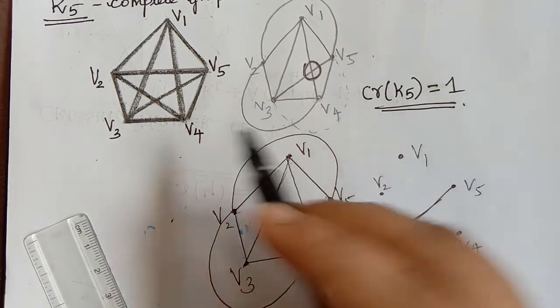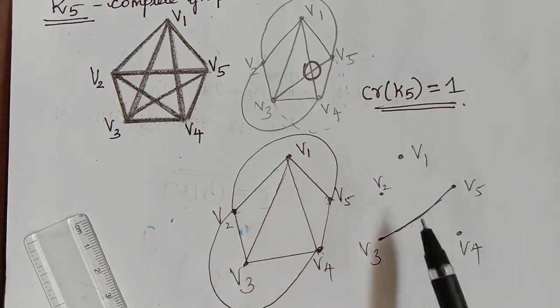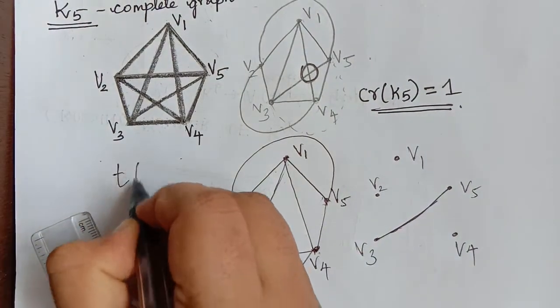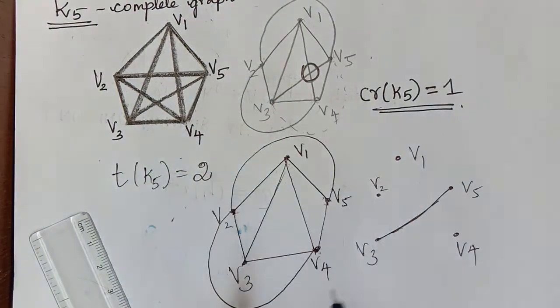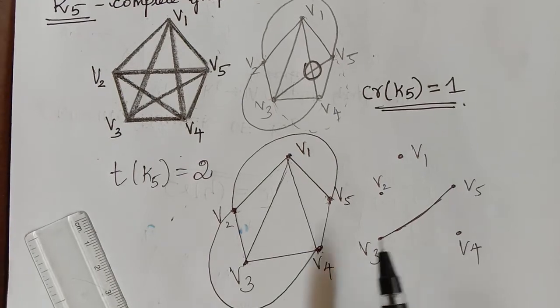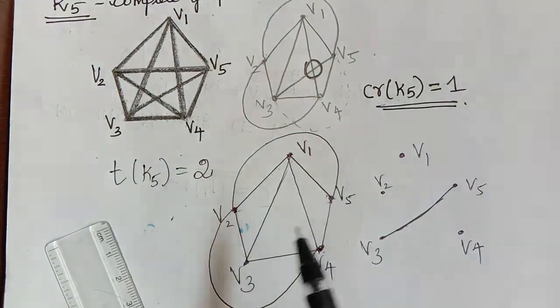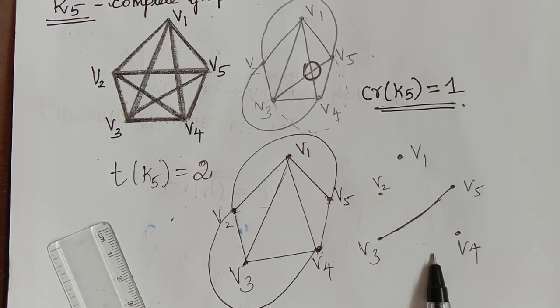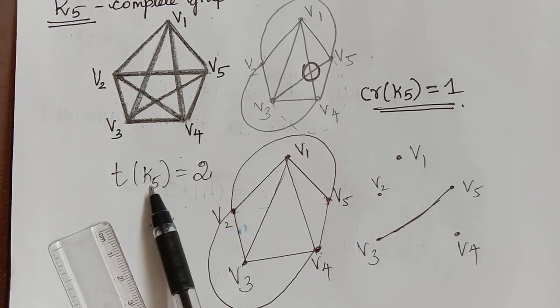So now K5 has been decomposed into two graphs, and therefore the thickness of K5, T of K5, is equal to 2. By the definition of thickness, the graph has to be decomposed into planar subgraphs, and the minimum number of planar subgraphs into which the original graph is decomposed gives the thickness of the graph.